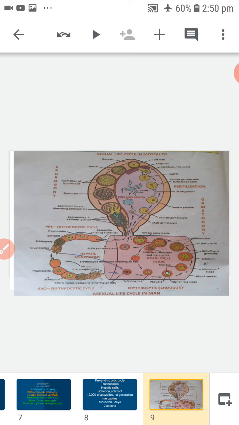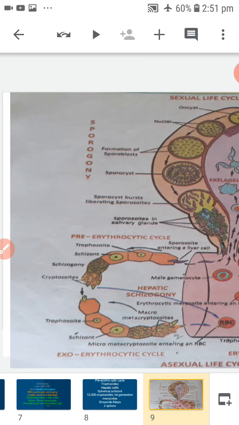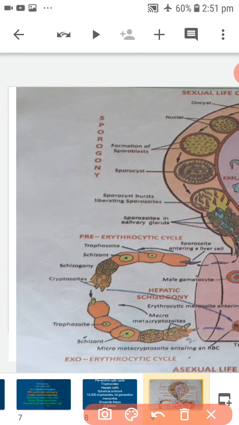Life cycle of Plasmodium in man. First one, hepatic schizogony. This hepatic schizogony was discovered by which scientists?